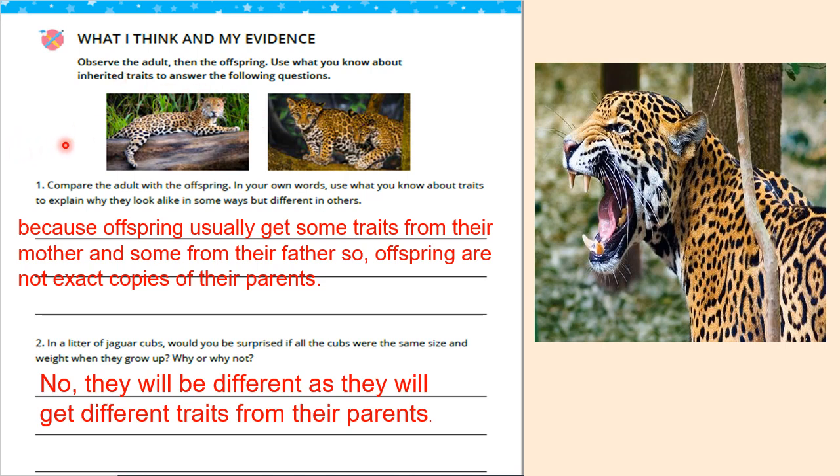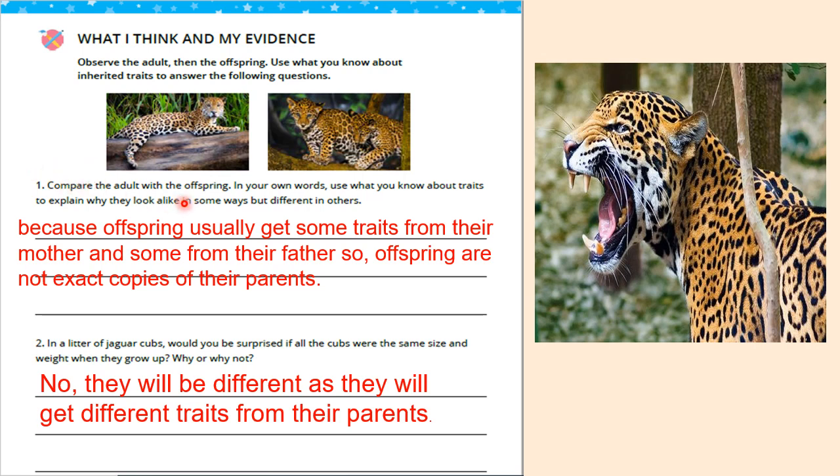Question number 1. Compare the adult with the offspring. In your own words, use what you know about traits to explain why they look alike in some ways but different in others. Why do the parent and its offspring look alike, similar, but in some ways different?